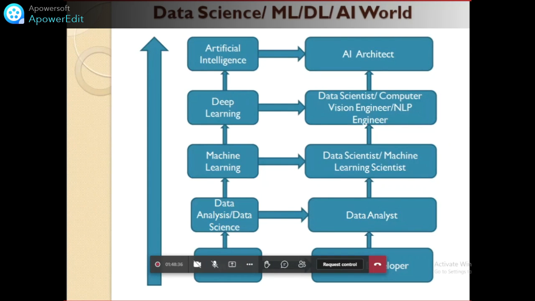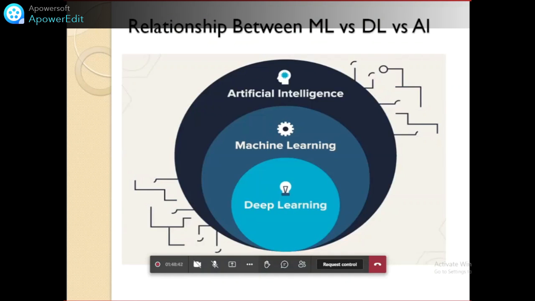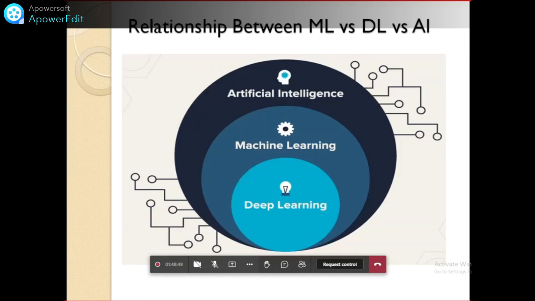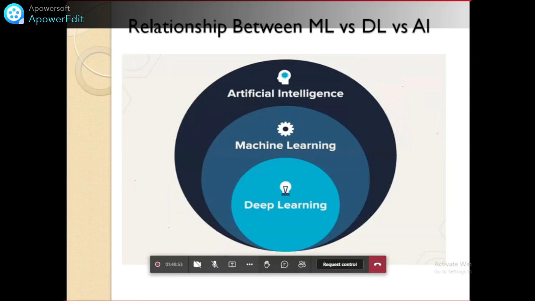Roles and responsibilities: what are we going to do in this? So let's check it. This is the relationship between AI, machine learning and deep learning. AI is the bigger umbrella. Deep learning and machine learning are subsets of AI. Machine learning is a subset of AI, and deep learning is a subset of machine learning.